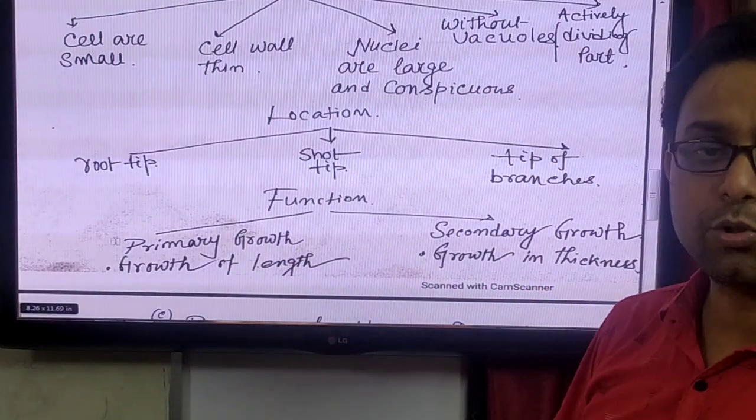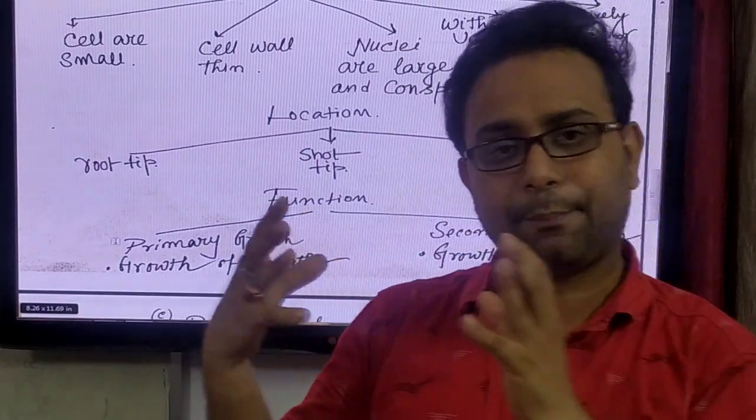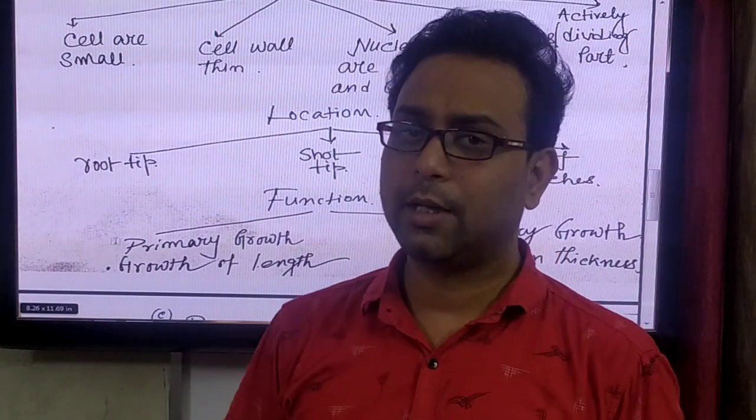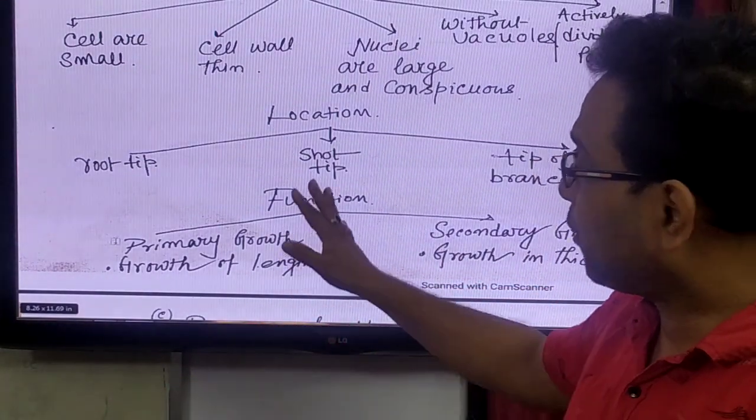Now the function. Also, you classify the meristematic tissue according to their location. That is the apical meristem, the intercalary meristem, and the lateral meristem. Those are the three most important types according to their location. Now the function.